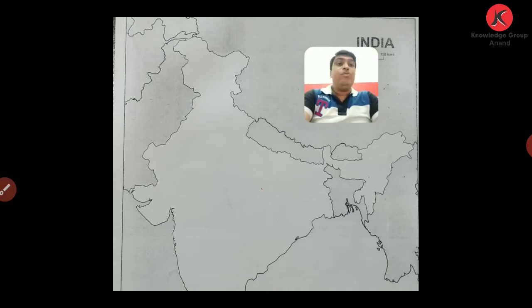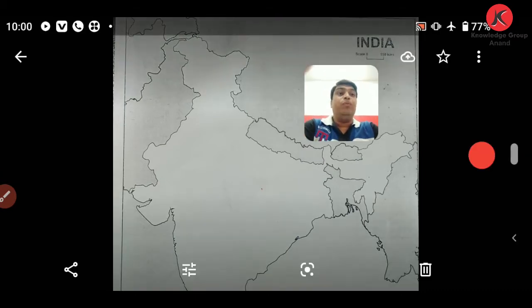Friends, as you all are aware, when we are talking about the map work, we have discussed in our previous lecture how important it is in map work to clearly identify the location that is asked in your examination. In the previous lecture we also discussed how in some locations we can see the direction.